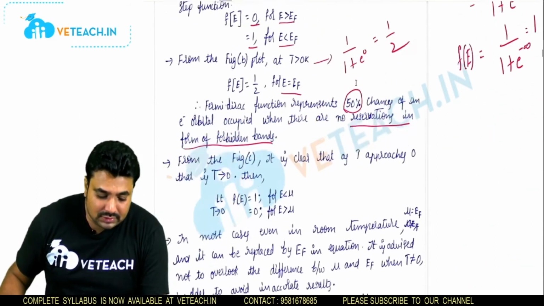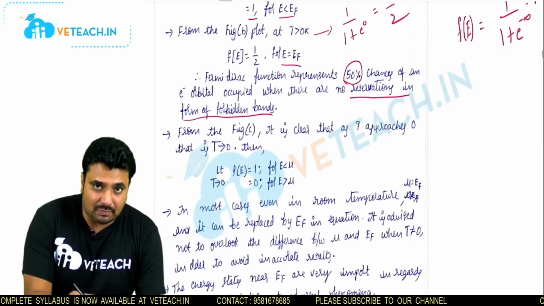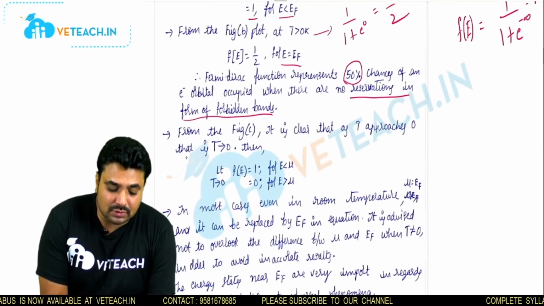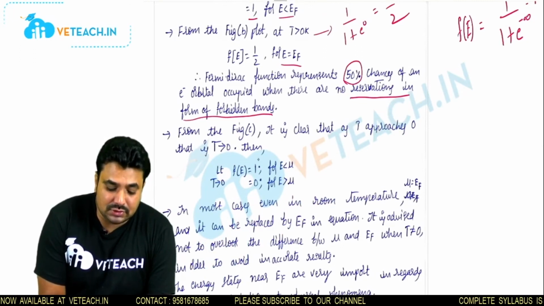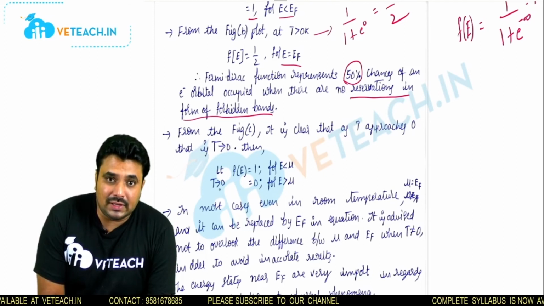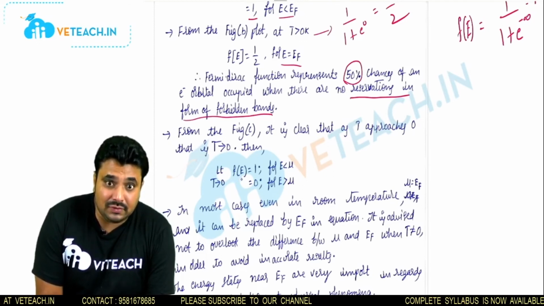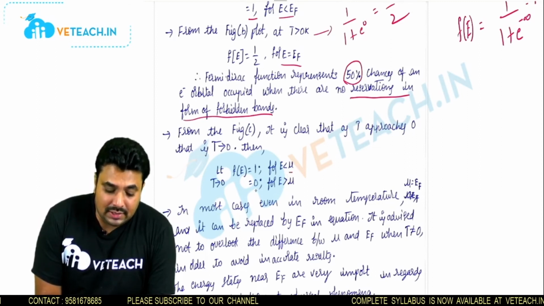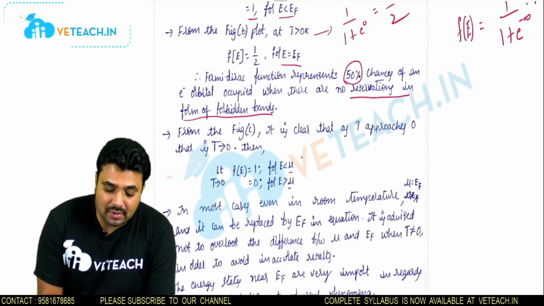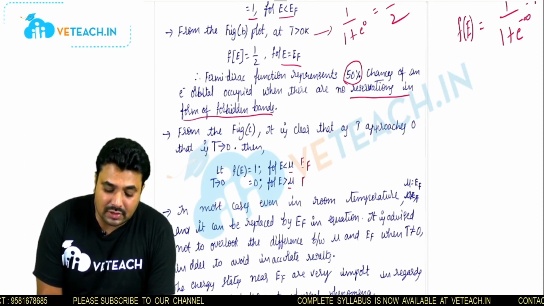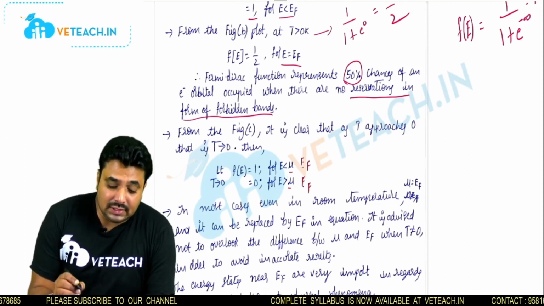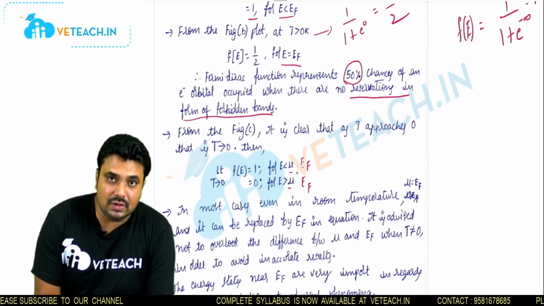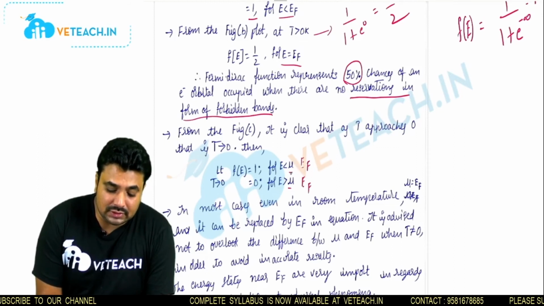Like that, you can go for another case, from figure C. It is clear that as T approaches 0, taking the limit, f(E) equals 0 where we take the chemical potential. At T equal to 0 only, we take mu equal to EF. If T is not equal to 0, then we need to take the case as mu.